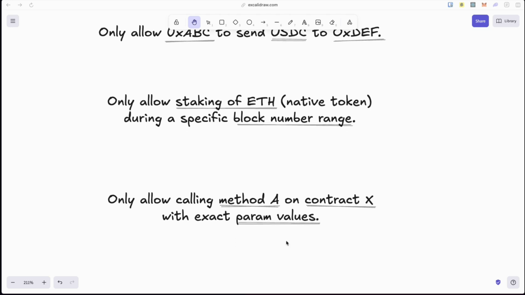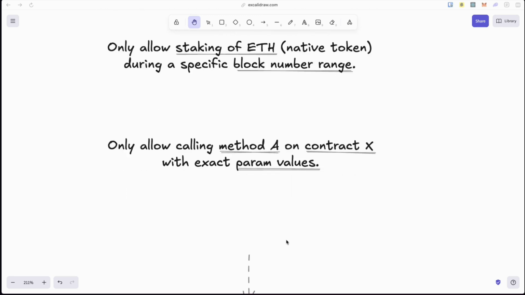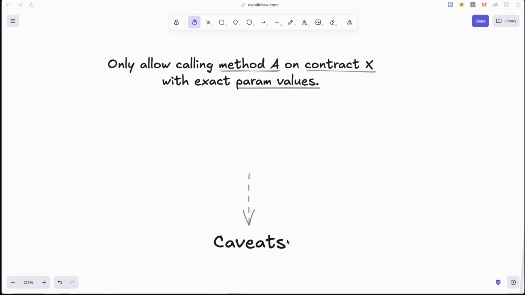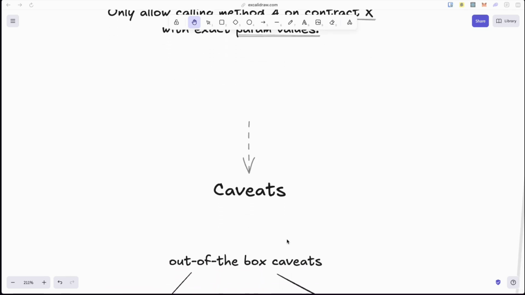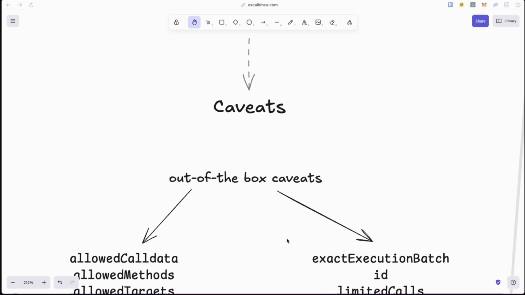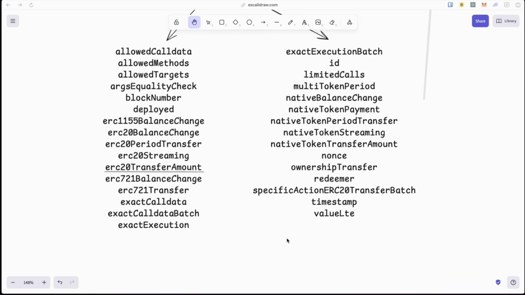Now, all the conditions above are enabled by caveats, which are written in Solidity. And the neat thing is that all of the above examples and a few more are available out of the box, meaning you don't need to write your own Solidity code, simply specify the params. And by params, I mean if you're using the caveat that restricts ERC20 token amounts in transfers, then simply specify the amount number and ERC20 token address.